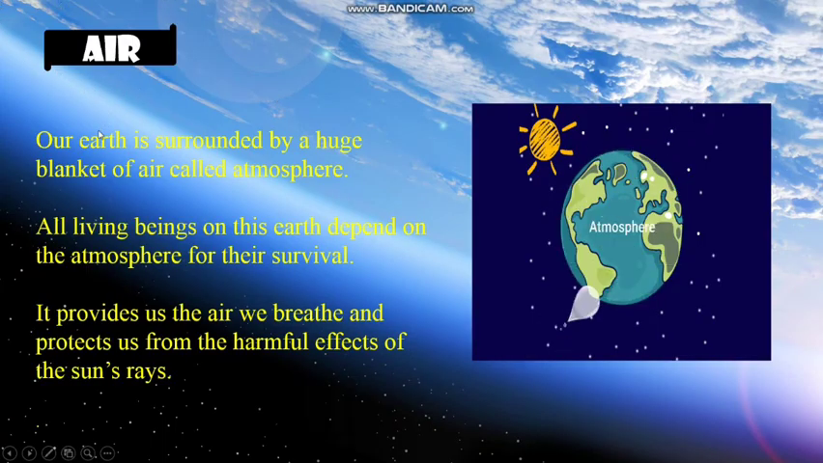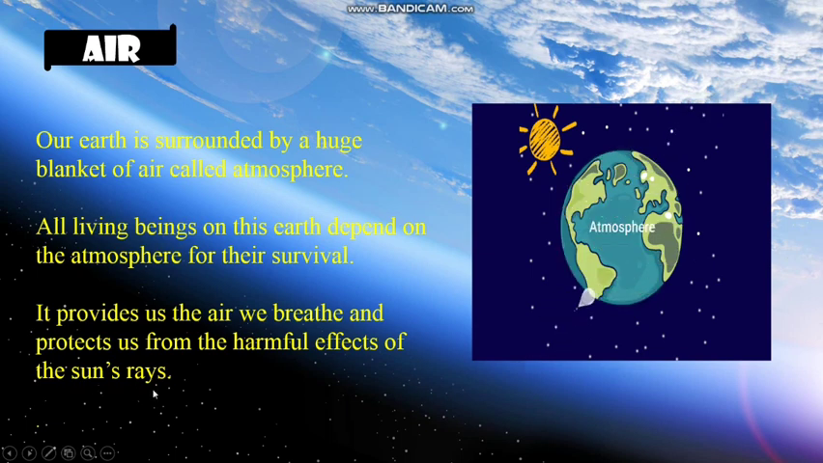Air. What is air? Yes, our earth is surrounded by a huge blanket of air called atmosphere. All living beings on this earth depend on the atmosphere for their survival. It provides us the air we breathe and protects us from the harmful effects of the sun's rays.